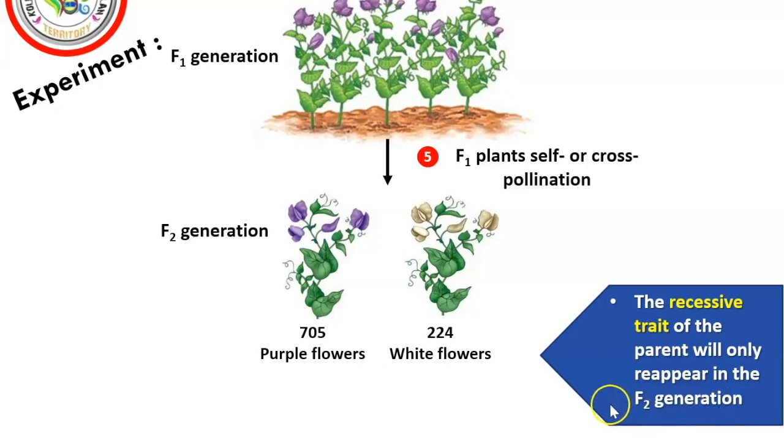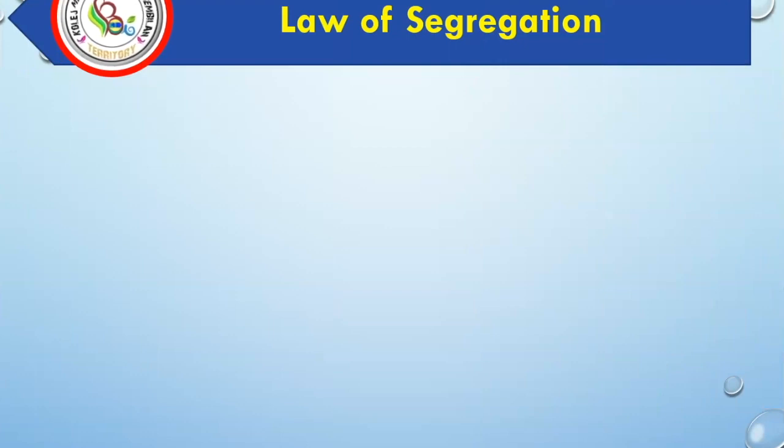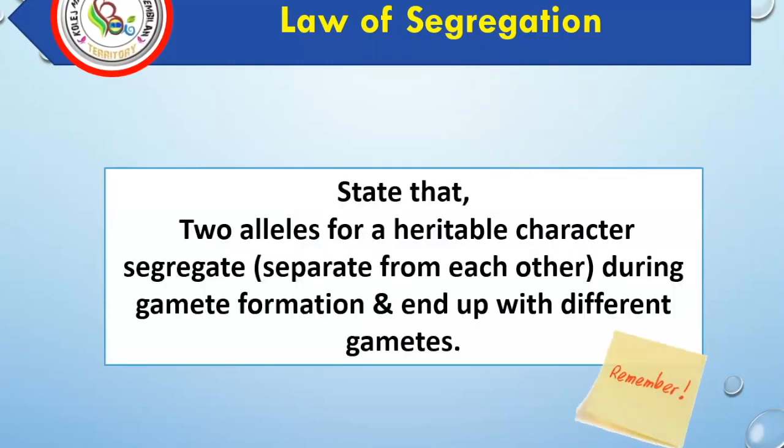It means that all this time, the F1 generation actually carried the white allele, but it was hidden, or not being expressed. So, Mendel proposed that for each trait, a plant contains two heritable factors, later known as genes. The idea that two heritable factors segregate from each other during gamete formation is known as the Law of the Segregation.